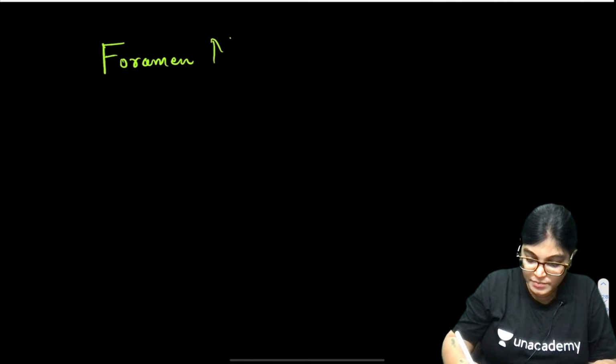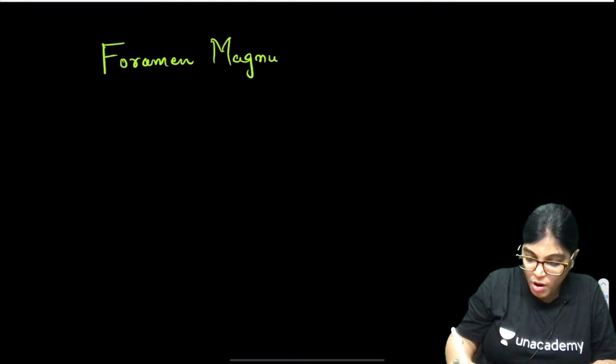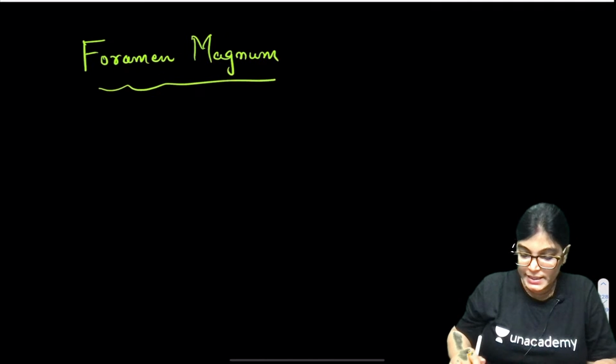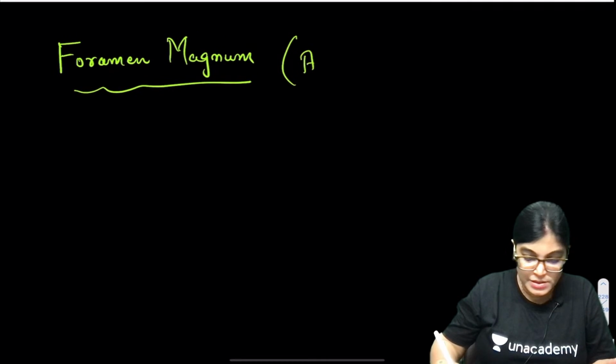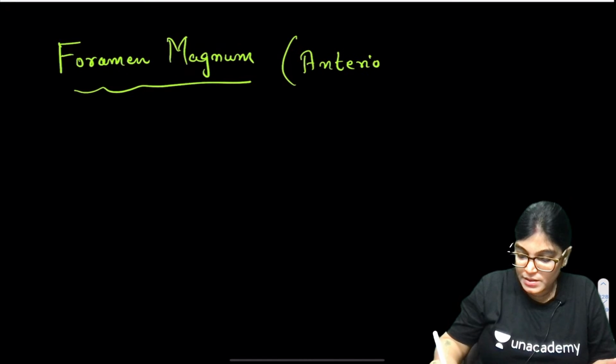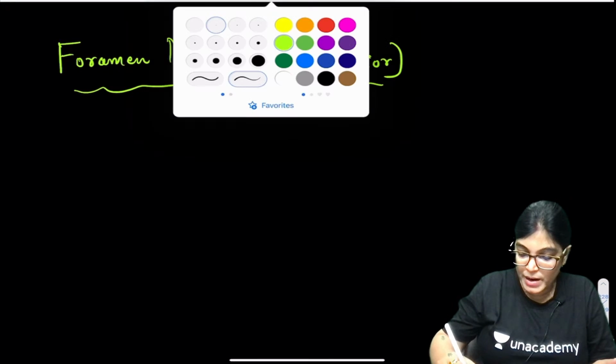Heading, write down foramen magnum. These were the options given in the MCQ, so I am detailing this. The structures traversing through anterior compartment are following.